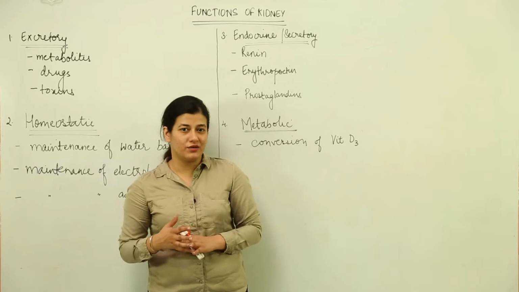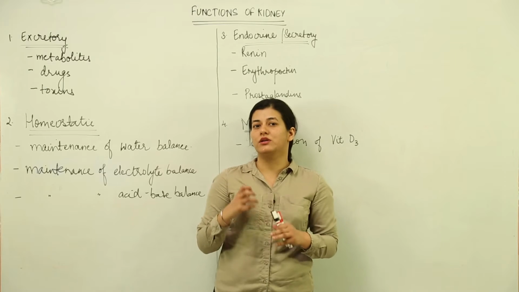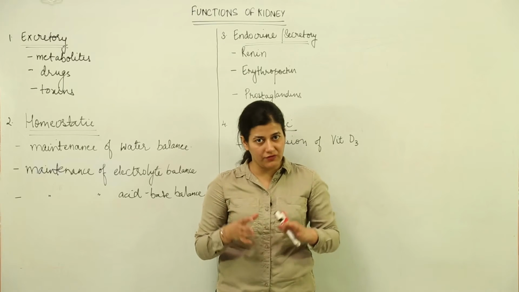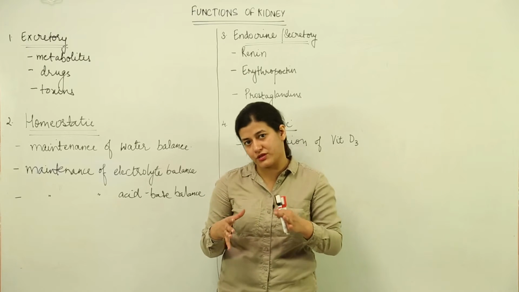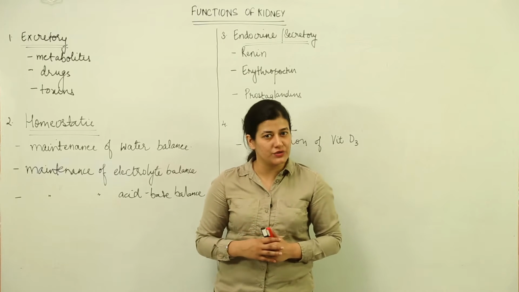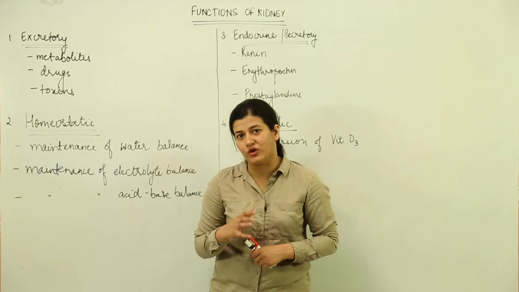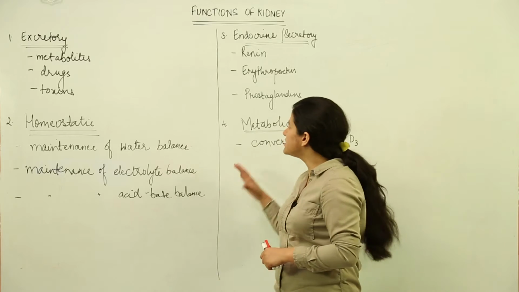We have been talking a lot about the kidney and its excretory functions. Now we are going to see what actually are the functions of the kidney if we have to put them under one roof, under the heading of functions of the kidney. So we have 3-4 functions which the kidney performs and which are very vital for our survival and body functions, and 4 of them are listed over here.